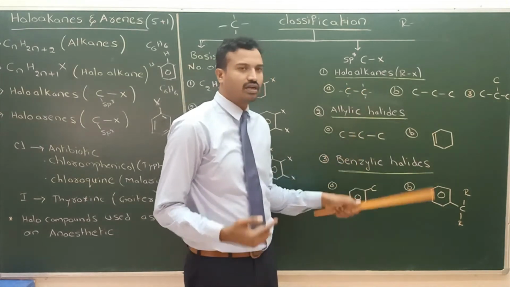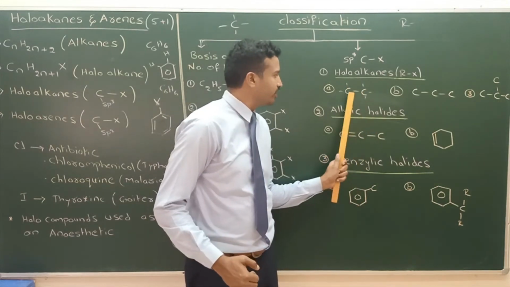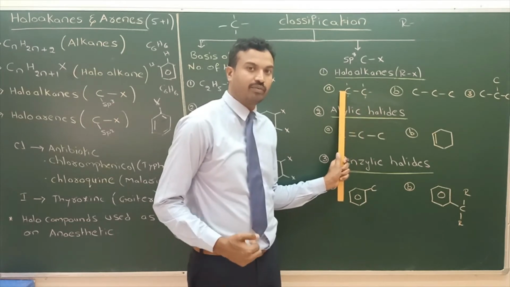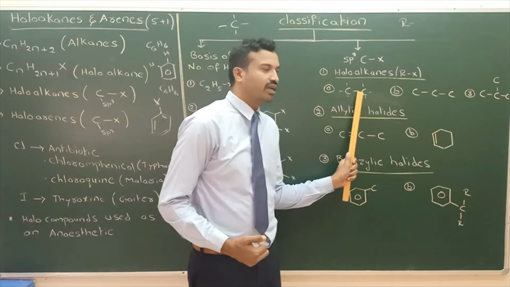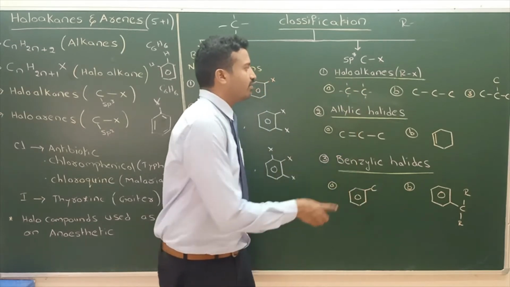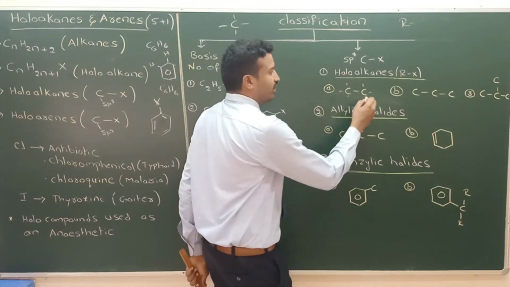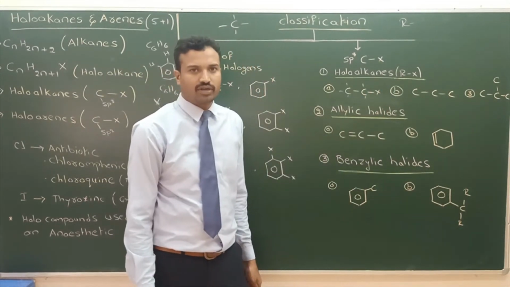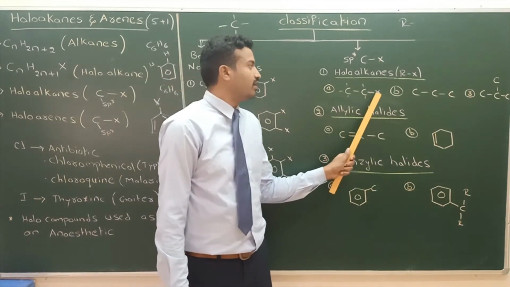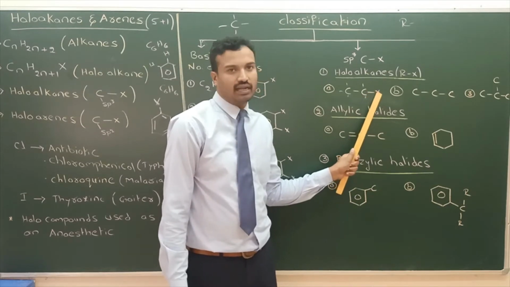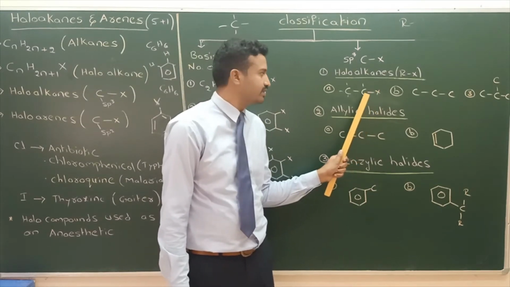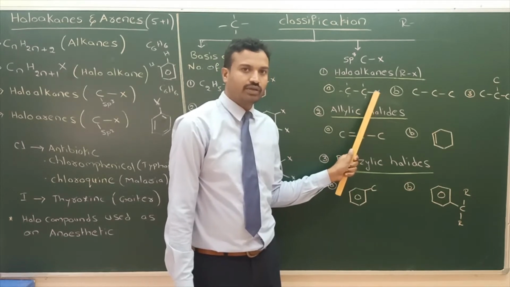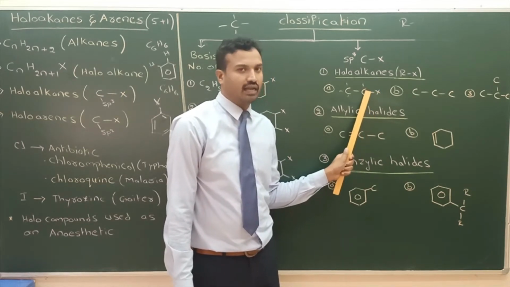So these 2 are called primary carbons. Here halogen is bonded to a primary carbon. This is called primary alkyl halide.